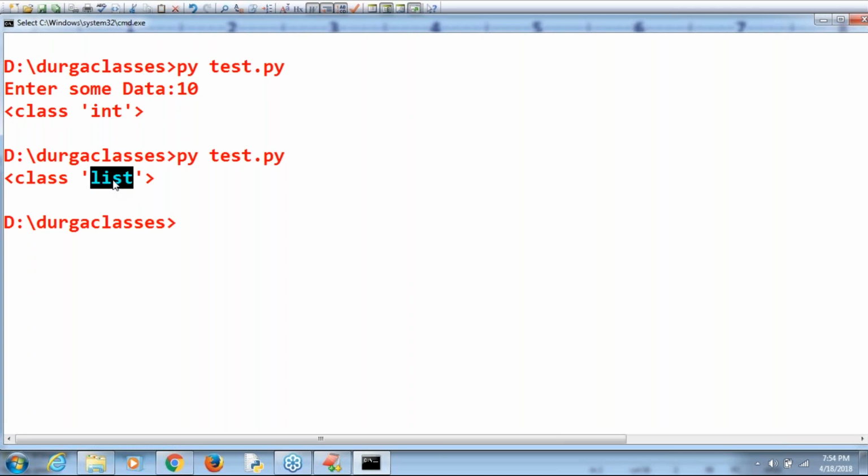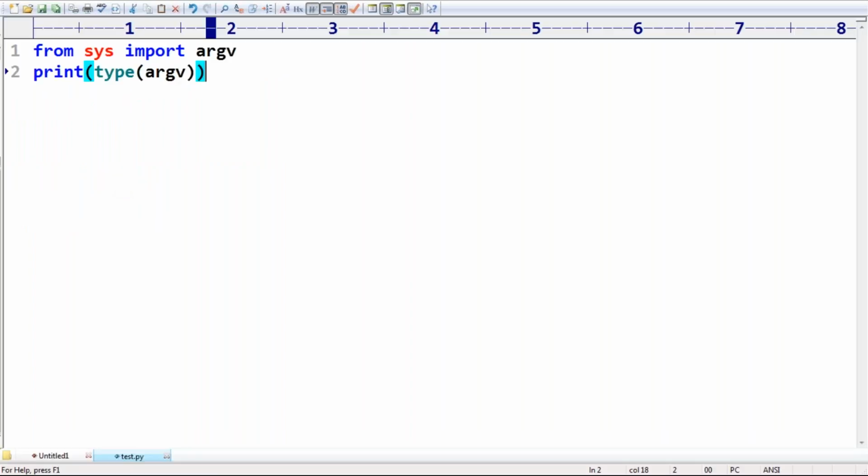Now, what I want to do is print information about command line arguments. You can provide multiple values from the command line. First, the number of command line arguments.